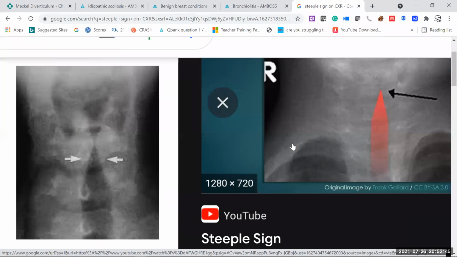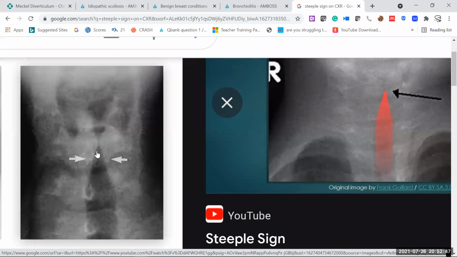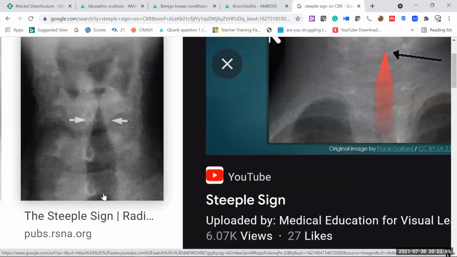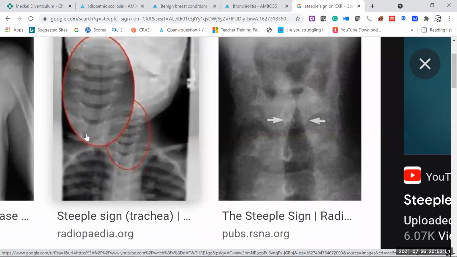So this steeple sign. Here you can see it. This narrow sign inside the trachea. Again, you can see steeple sign.